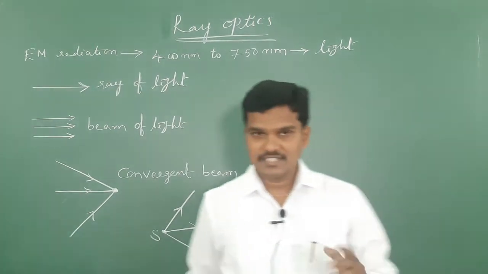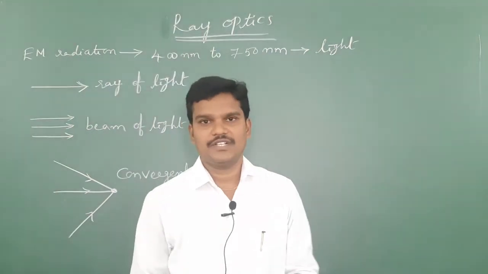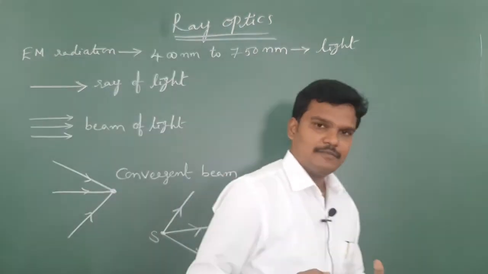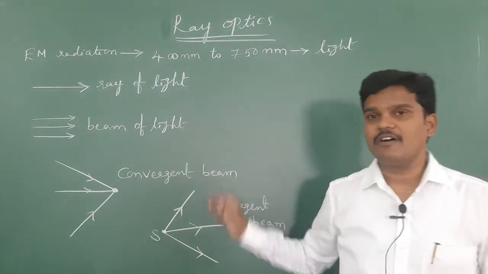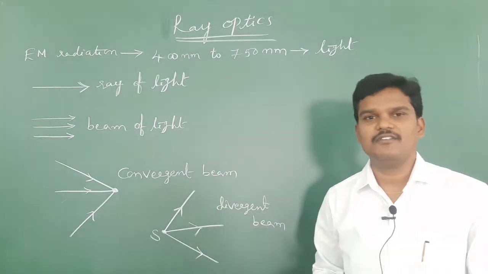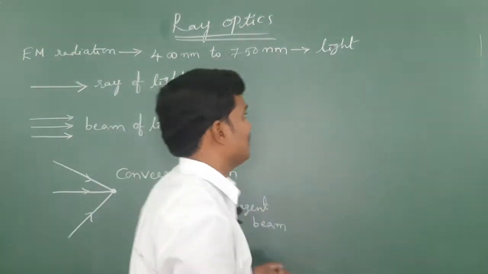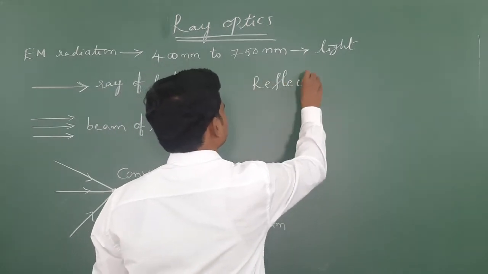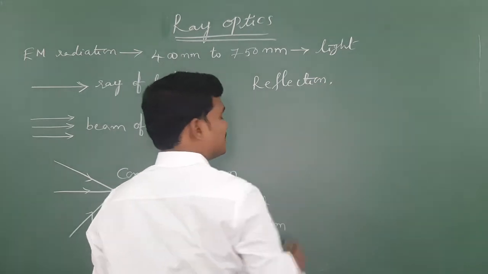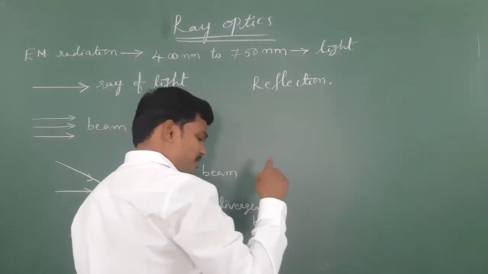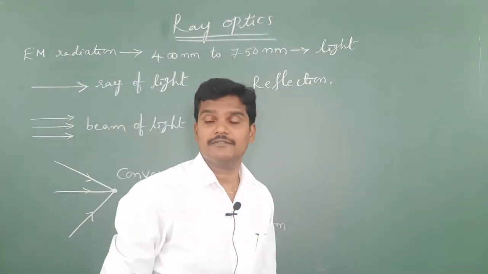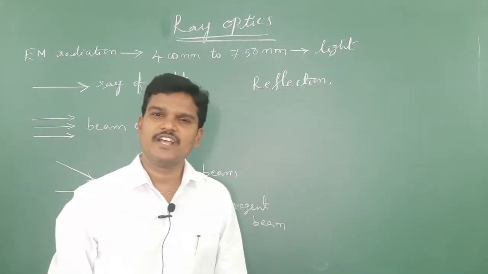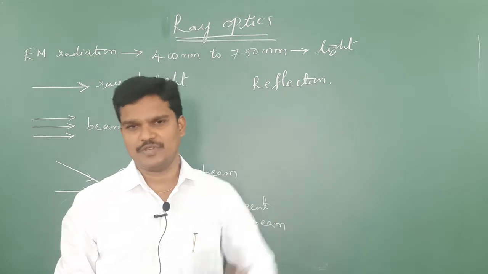Now let us see all those things in order. Based on this beam of light, the light ray undergoes the phenomenon of reflection, refraction, interference, diffraction, polarization, and so many.